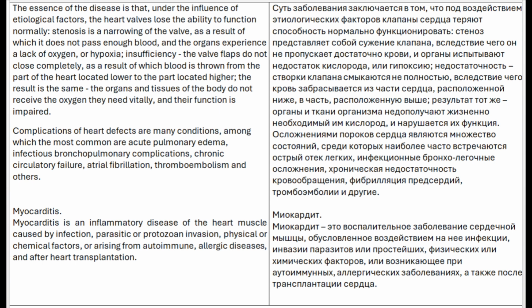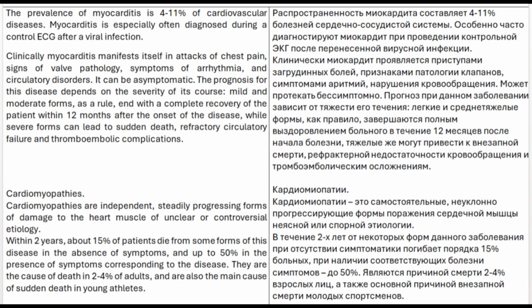Myocarditis. Myocarditis is an inflammatory disease of the heart muscle caused by infection, parasitic or protozoan invasion, physical or chemical factors, or arising from autoimmune allergic diseases, and after heart transplantation. The prevalence of myocarditis is 4 to 11% of cardiovascular diseases. Myocarditis is especially often diagnosed during a control ECG after a viral infection.